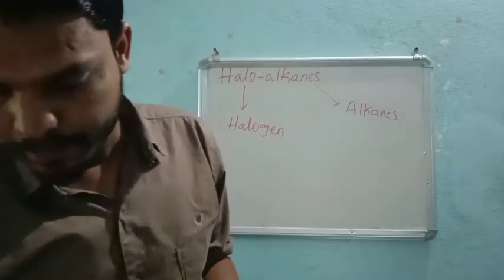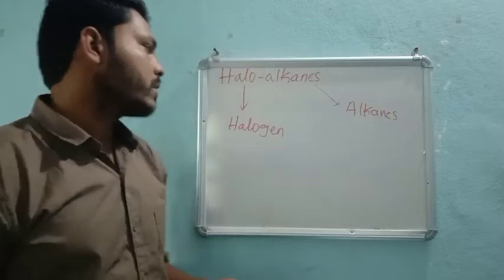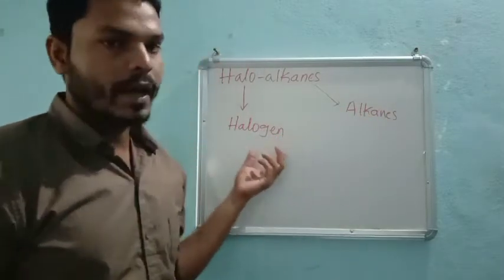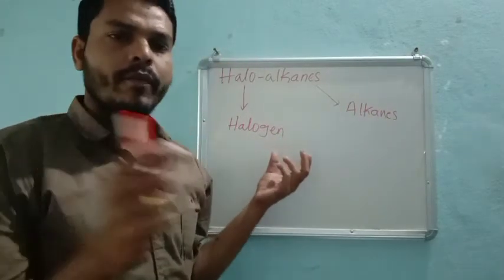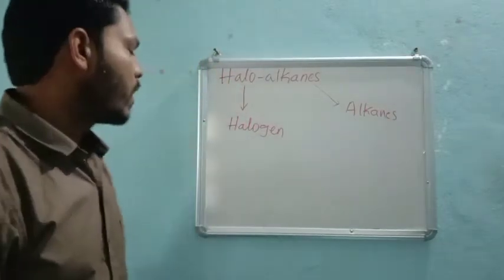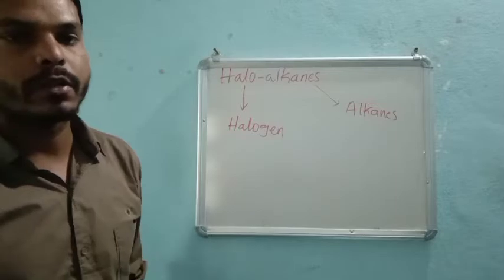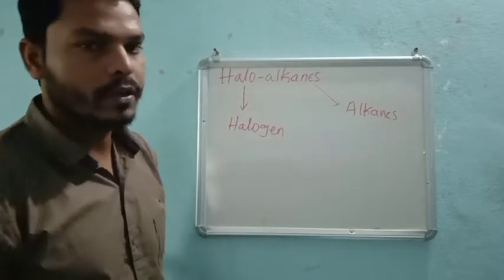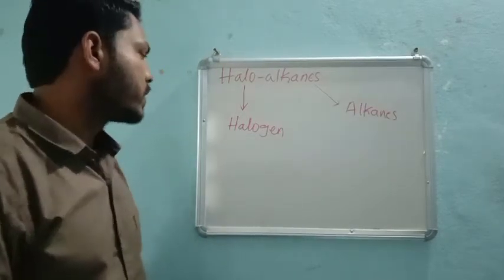When I combine this alkane with the halogen, then definitely there will be a formation of what? Haloalkane. So how it is possible, or how the reaction takes place in this, we will see.